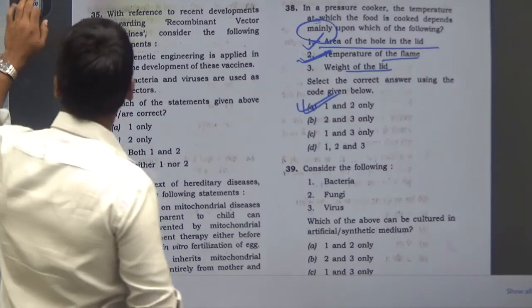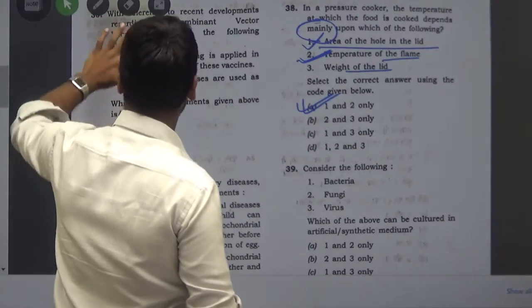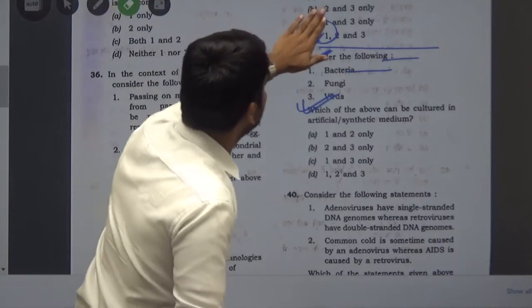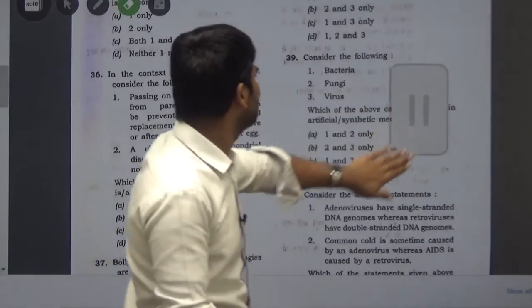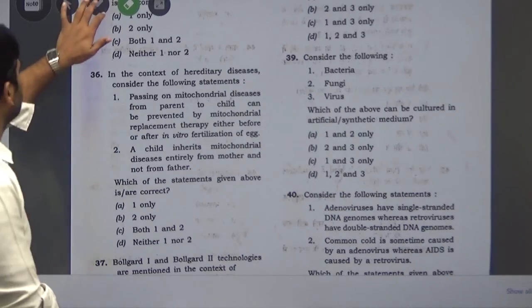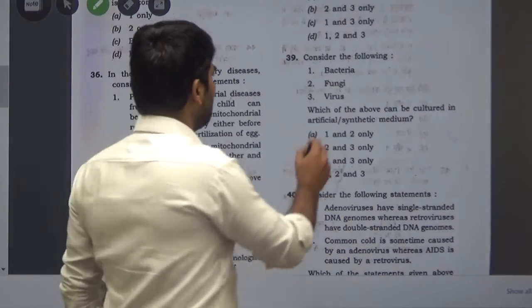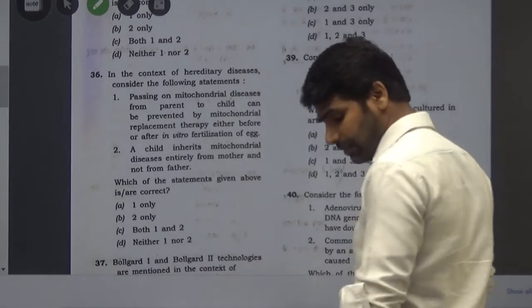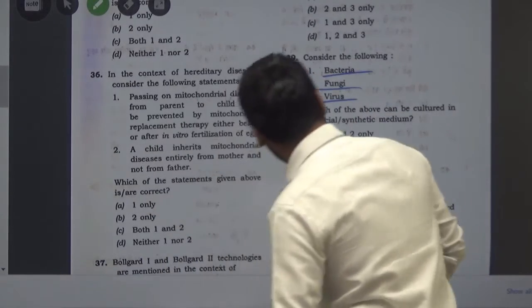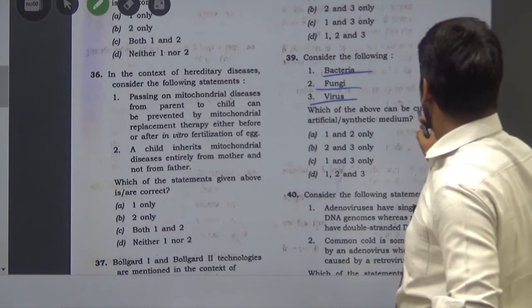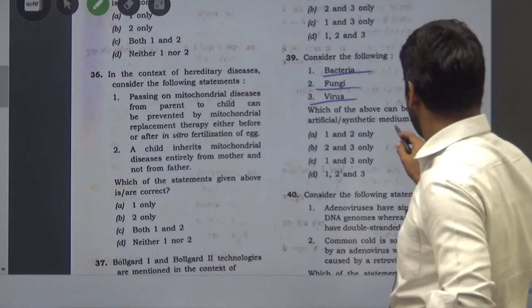Yes. The next question is question number 39, and that is about, consider the following. One is bacteria, another is fungi, and third one is the virus. Which of the above can be cultured in artificial or synthetic medium?